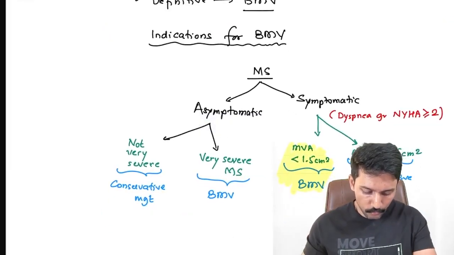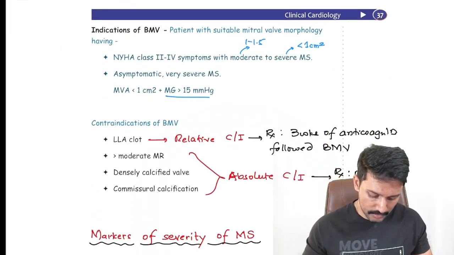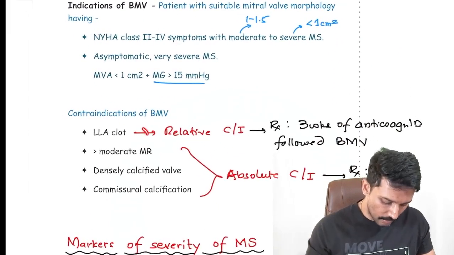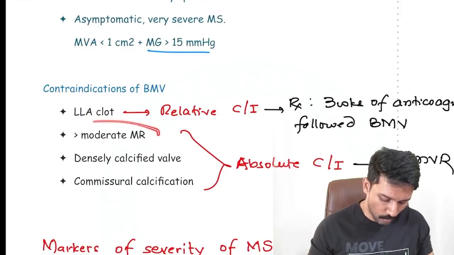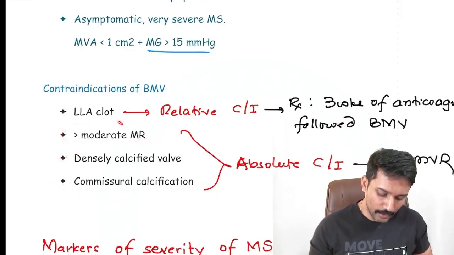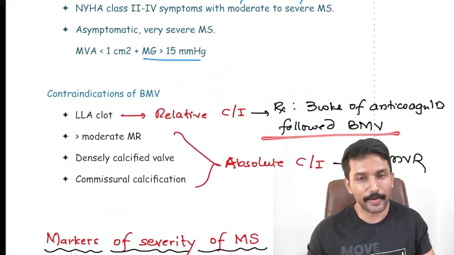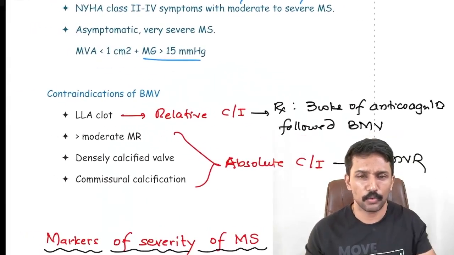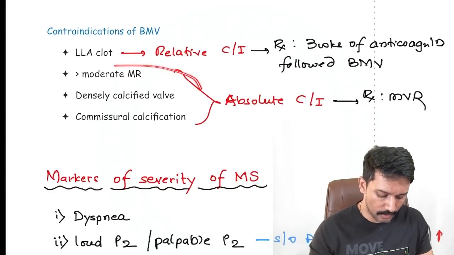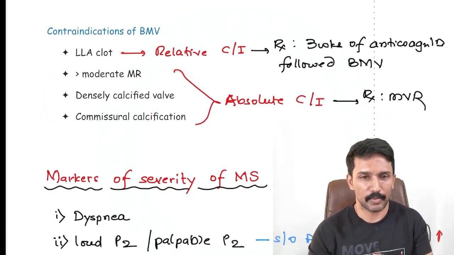So they may also ask you, when is balloon mitral valvotomy contraindicated? It is contraindicated if there is a left atrial clot, or the patient already has moderate MR, or there is a calcified valve or commissure. LA clot is considered a relative contraindication, because if you do 3 weeks of anticoagulation, this clot will disappear and then you can do balloon mitral valvotomy. But other conditions are absolute contraindications, where you have to go for mitral valve replacement.